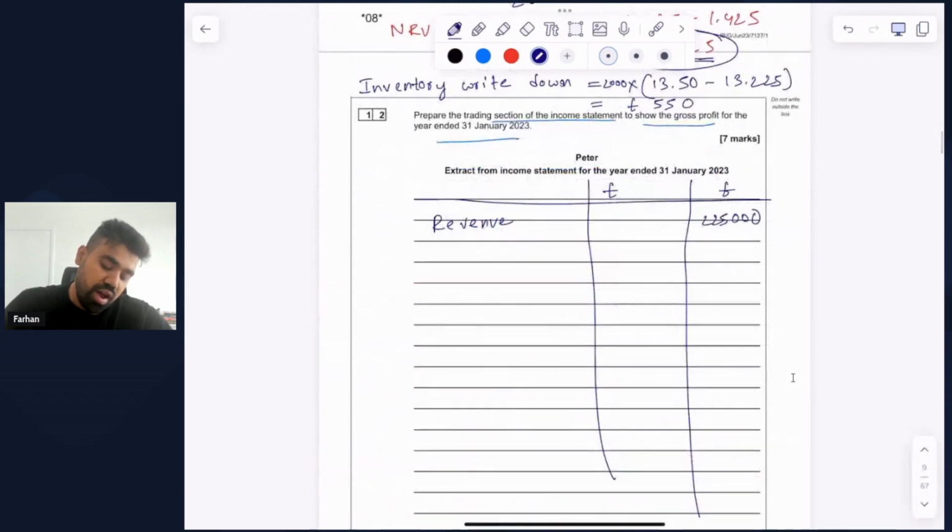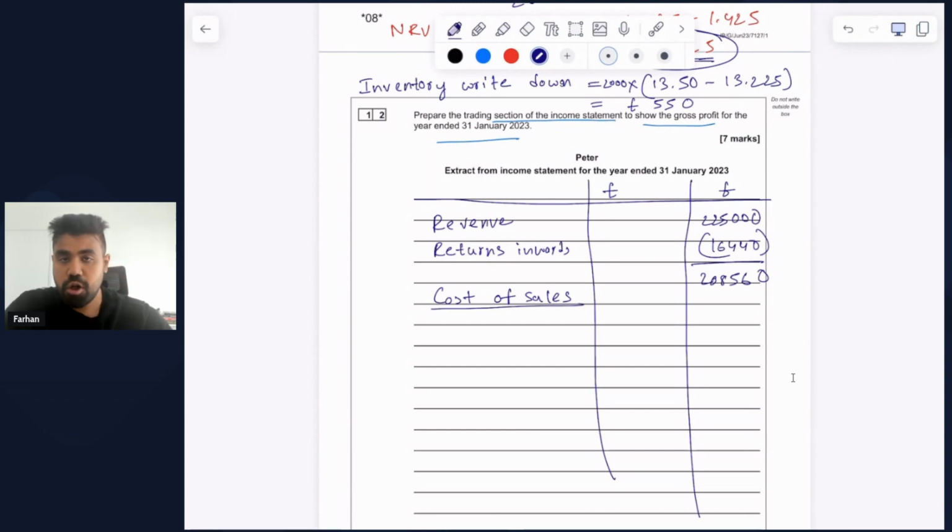So revenue is given as 225,000 pounds. And from there, we subtract the sales returns or returns inwards of 16,440 pounds. Since we are subtracting this, I'm keeping it within a bracket, and we get a total of 208,560 pounds. Now we bring the cost of goods sold calculation. So how do we derive the cost of goods sold? It's the same equation that you're going to follow everywhere whenever you prepare an income statement.